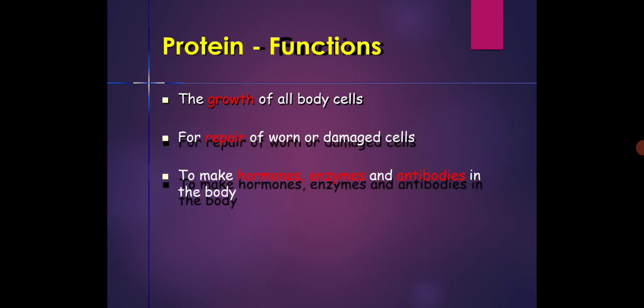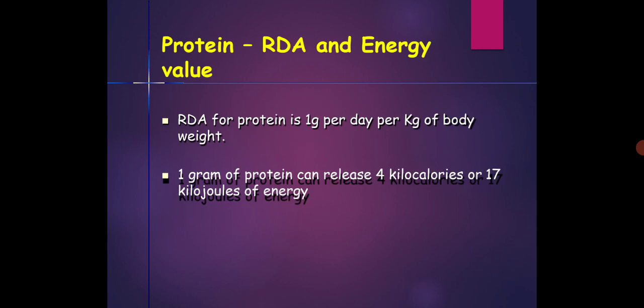See here the functions of protein: growth of all body cells, repair of worn or damaged cells, and making hormones, enzymes and antibodies in the body. Protein RDA and energy value: the RDA for protein is 1 gram per day per kg of body weight.